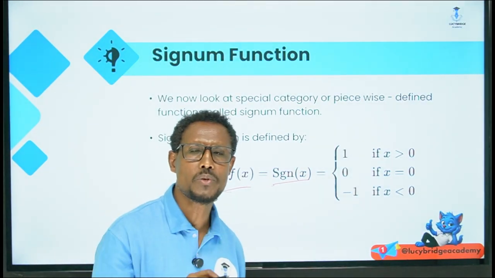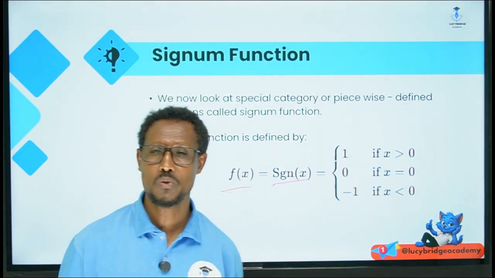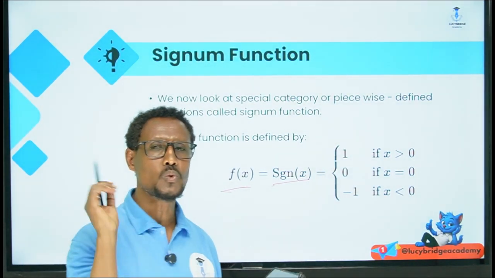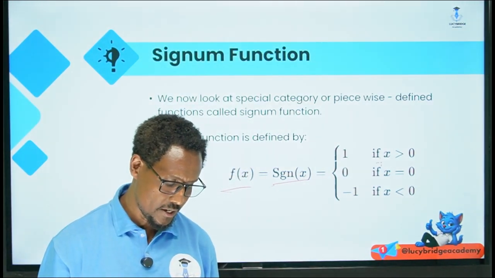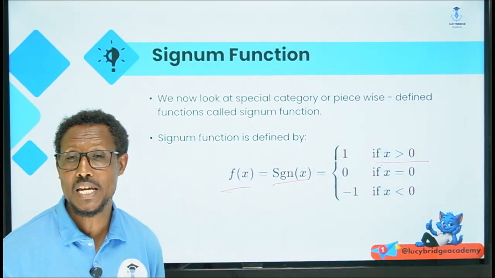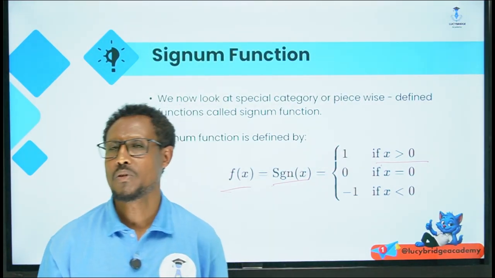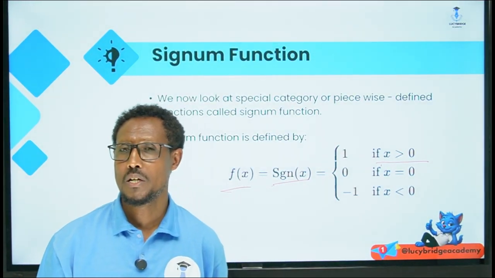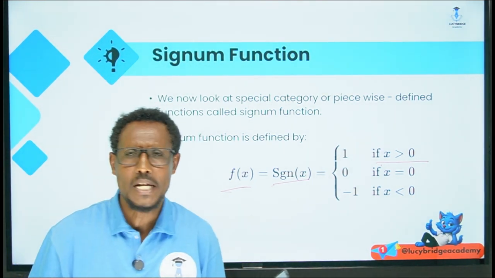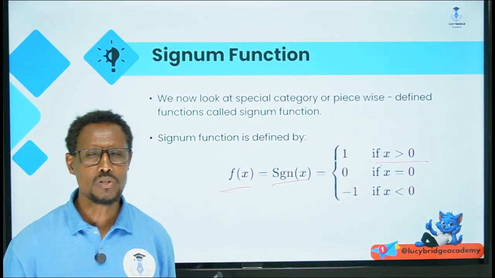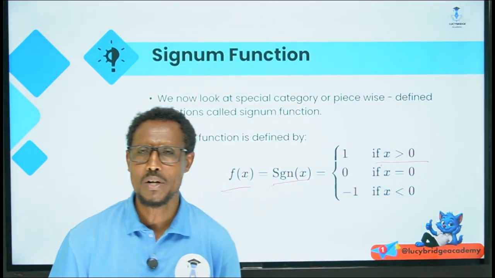signum of x 1 የሚሆነው የx ቫልዩ ከ0 ሲበልጥ ነው። Okay, signum of x is equal to 1 when x is greater than 0 ማለት ነው። This is the main thing here: x must be greater than 0. That means የx ቫልዩ ፖዚቲቭ ቁጥር ሲሆን signum of x always 1 ይሆናል ማለት ነው። That means signum of 5, signum of 6, signum of 10, signum of 100, signum of 1 million and so on በሚሆንበት ጊዜ መልሳቸው አንድ አይነት which is 1 ይሆናል ማለት ነው።